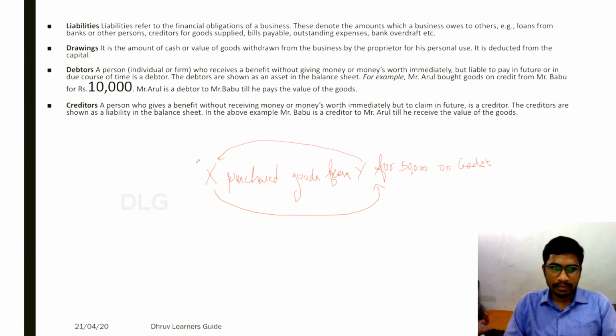So when we are preparing the books of X, we shall show Y as a creditor in the books of X. Why? Because X is supposed to pay 50,000 to Y. So Y is mentioned as creditor in the liabilities side of the balance sheet. I have already explained this in the liabilities term.